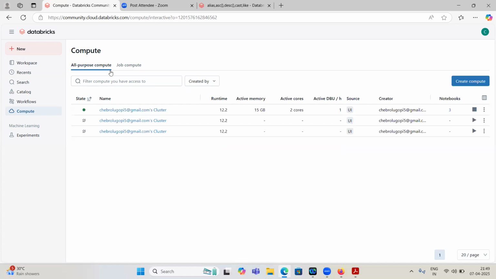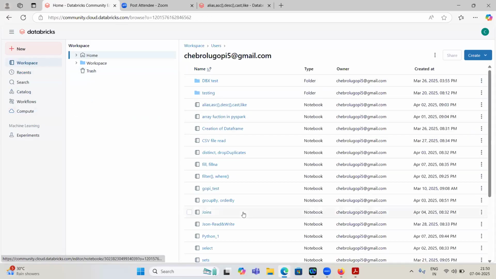The all-purpose cluster is awake 24 hours, so you will be charged more. It will be used whenever we have real-time processing. Okay, these are the 5 components in this. Next, Python one, right? Do you have any doubts?